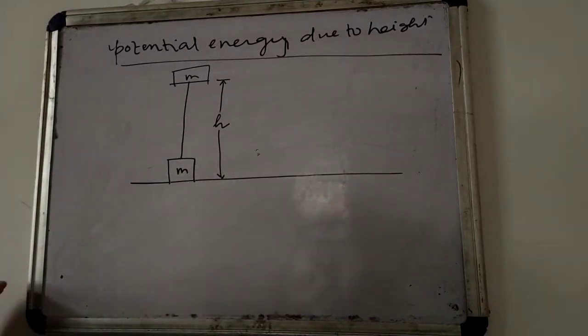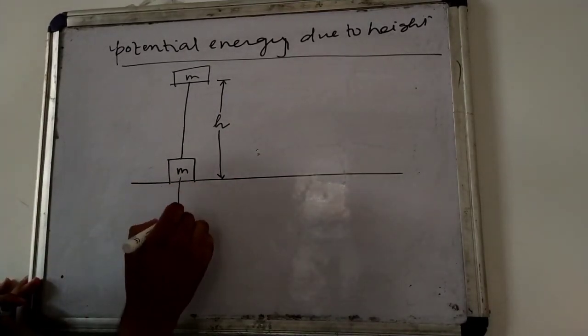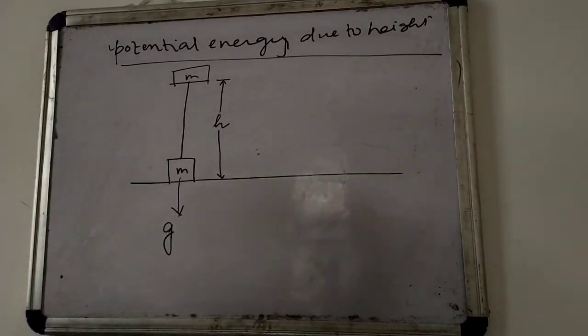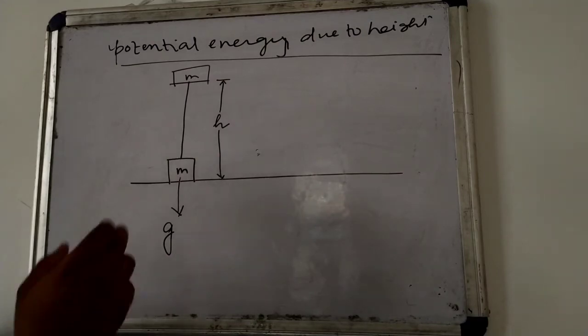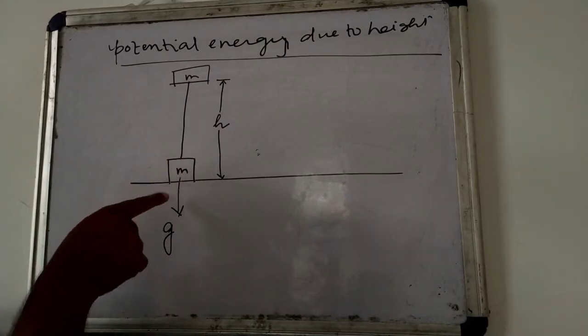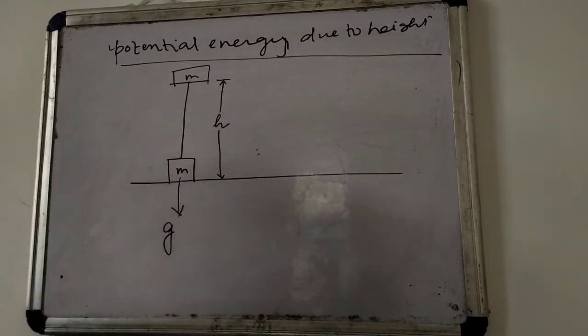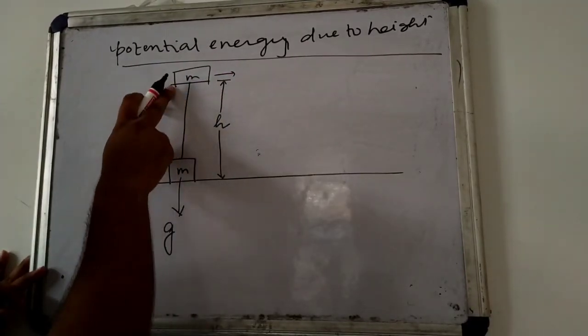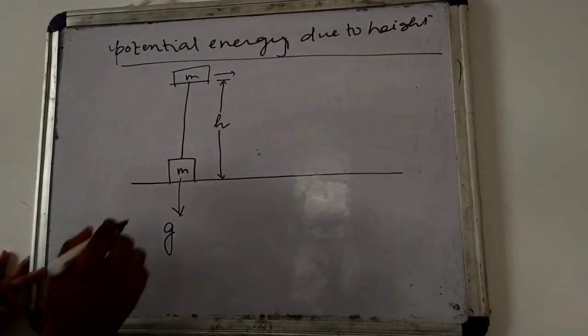And we know our gravity always acts in the downward direction towards the center of our earth. So in lifting the object against gravity, we have to do some amount of work done, and that work done will be stored as potential energy in this object at this position.